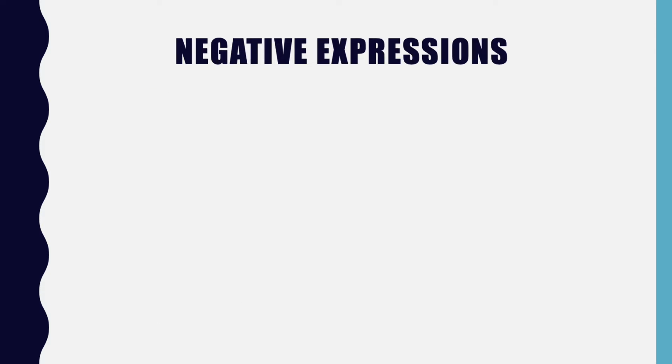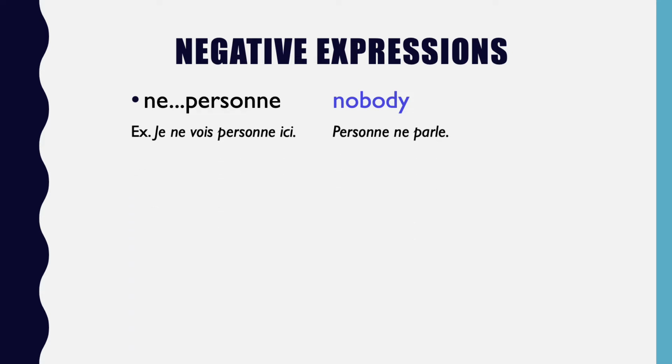All right, some more negative expressions. Ne personne. This means nobody. Now, like ne rien, we have 2 different examples. On the left, we have je ne vois personne ici. I don't see anyone here.